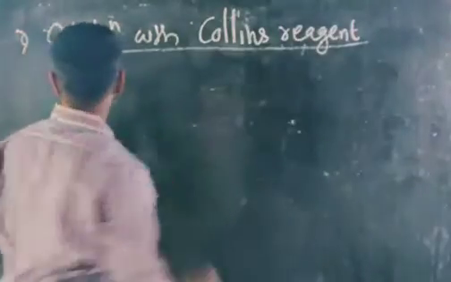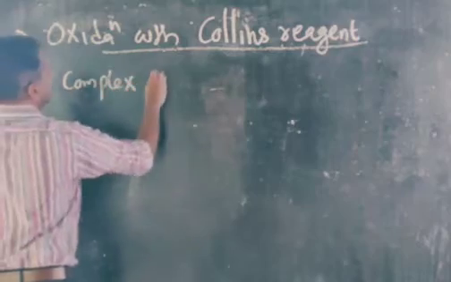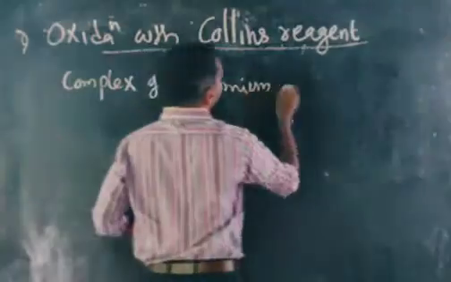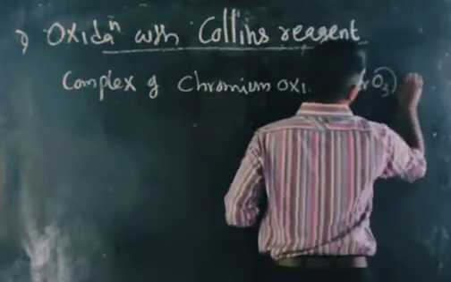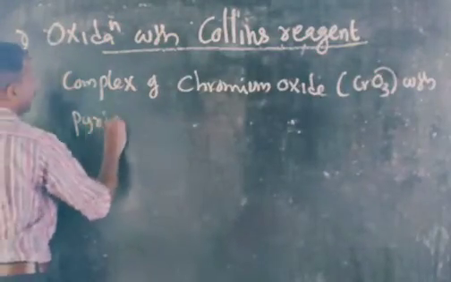Collins reagent is a complex of chromium oxide, CrO3, with pyridine.